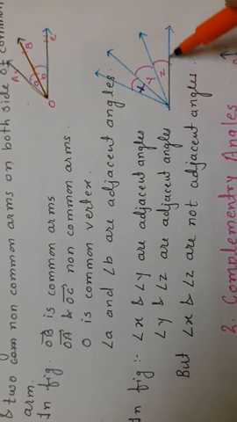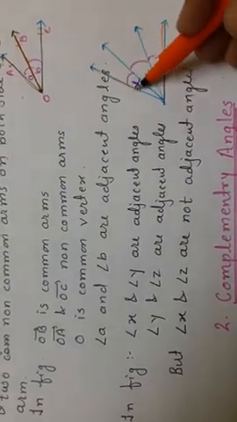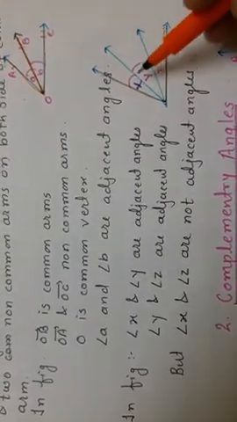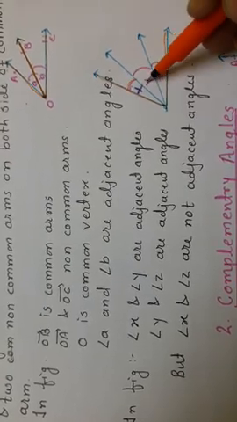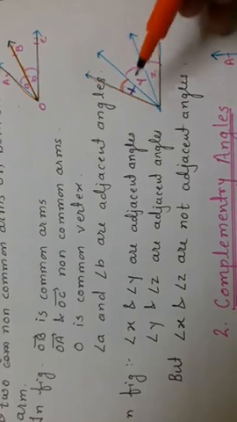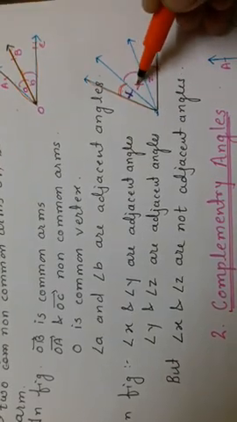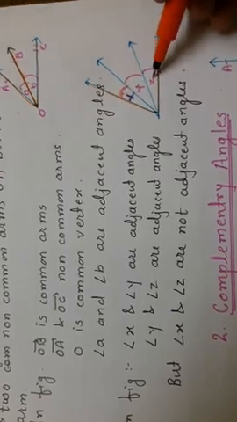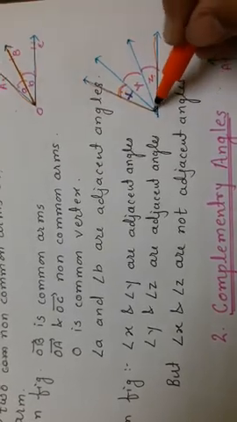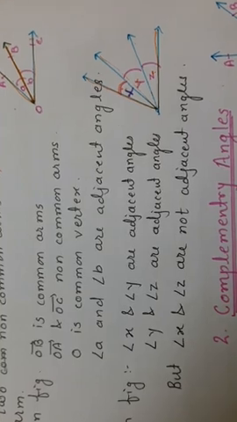Now in the next figure, are you finding this angle is divided into three angles, X, Y and Z. Can you say X and Y is adjacent? Y and Z is adjacent, but X and Z is not adjacent because they do not have the common arm.